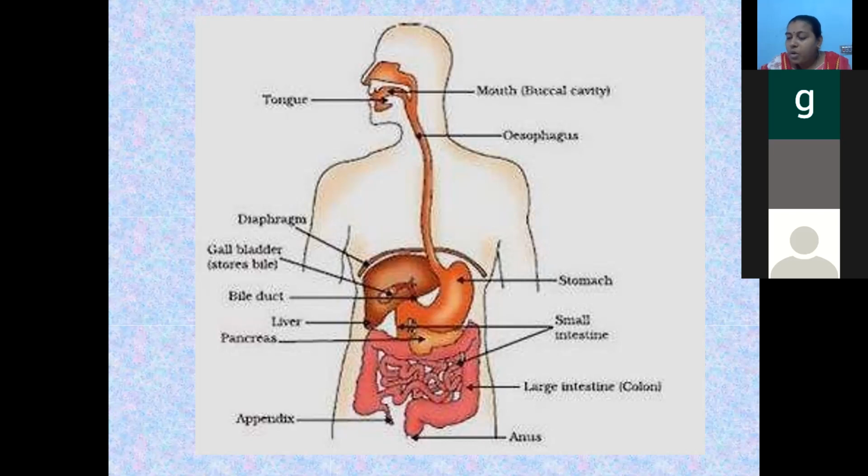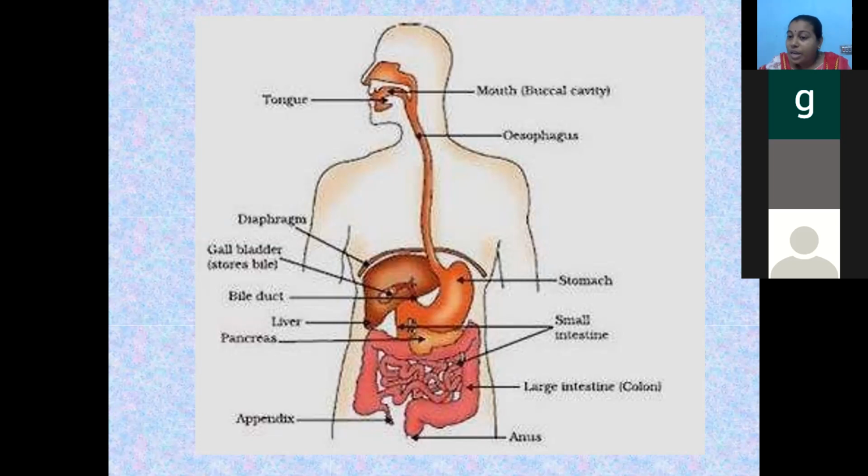Okay. Then can you tell me about the small intestine? There are 3 parts in the small intestine. What are those parts? Duodenum, jejunum, ileum. Once again you say: duodenum, jejunum, ileum.